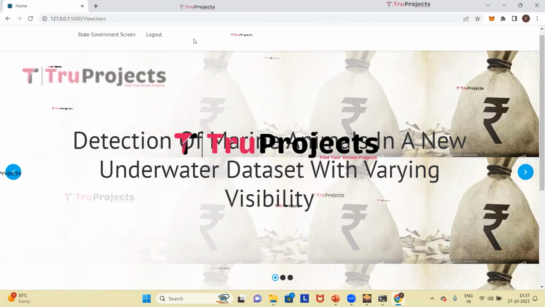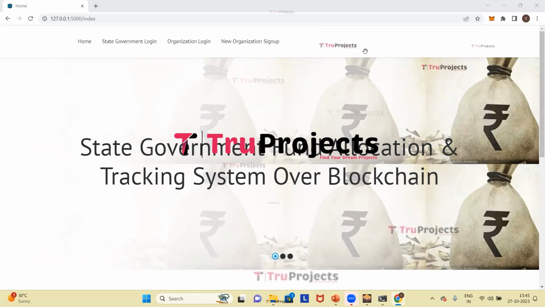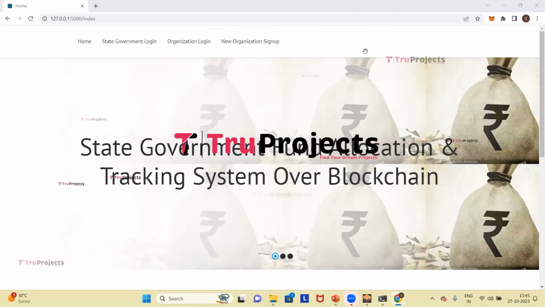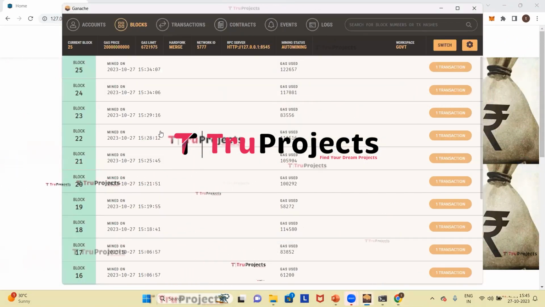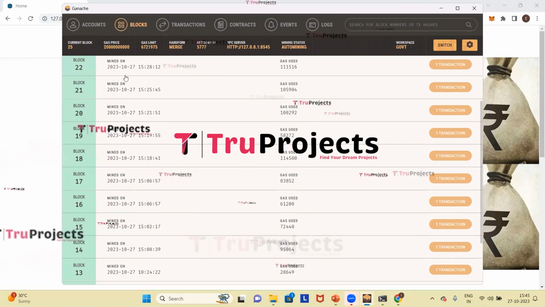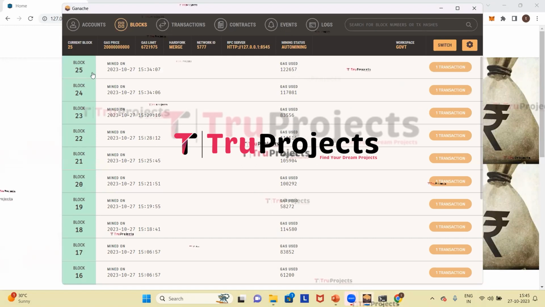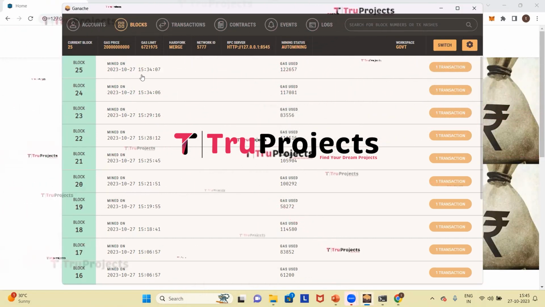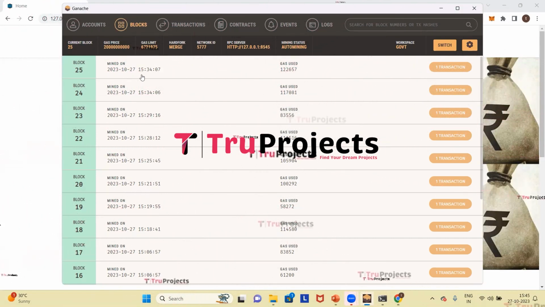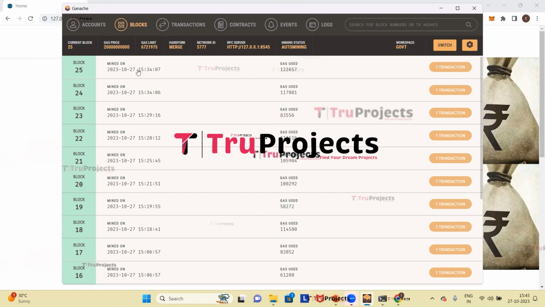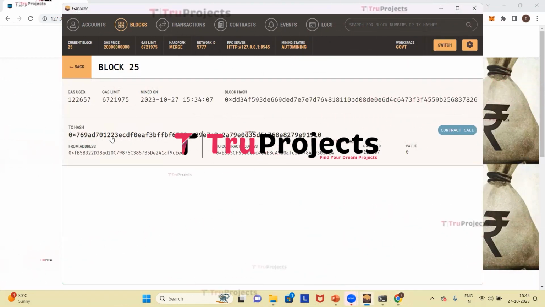Now we will log out. So now we will open the Ganesh and see how the data has been stored in blocks. So here we can see the data has been stored in different blocks and each block is defined with different number, and here we can see date and time at which block is stored. So now if we open the block number 25, here we have the transaction hash and the block hash.